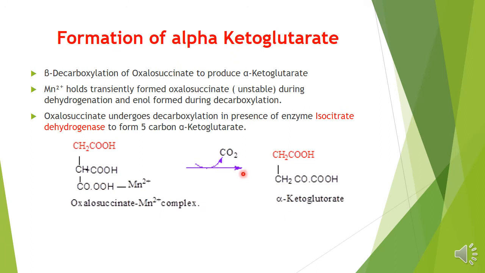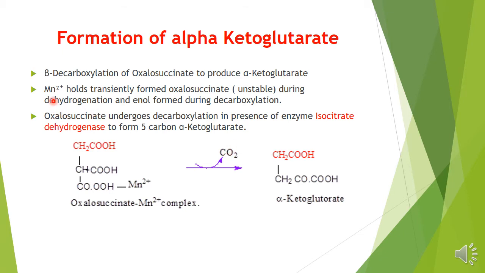What will happen to this oxalosuccinate? There will be the formation of alpha ketoglutarate from it. Under beta decarboxylation, oxalosuccinate will produce alpha ketoglutarate. So there will be a release of carbon dioxide now. That is decarboxylation.